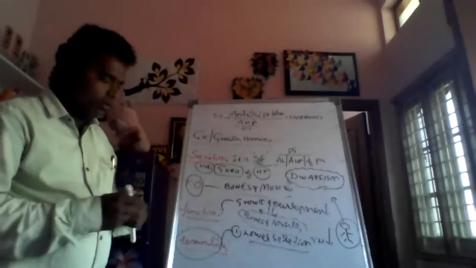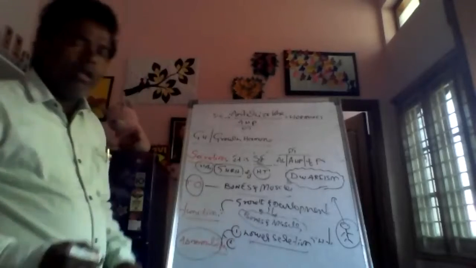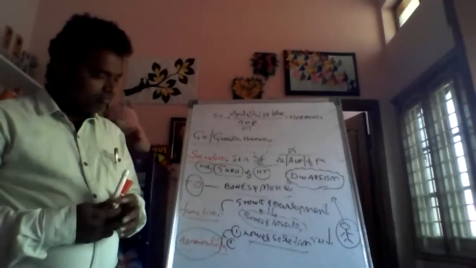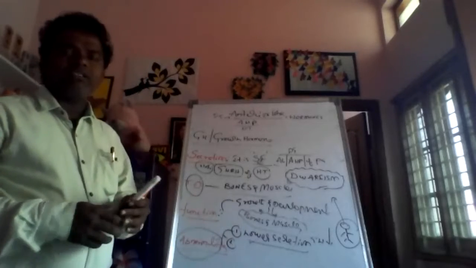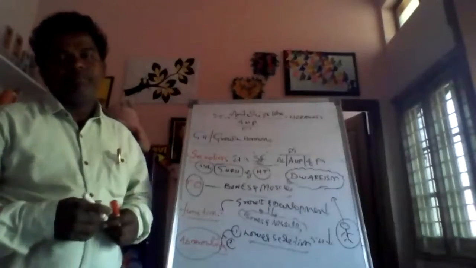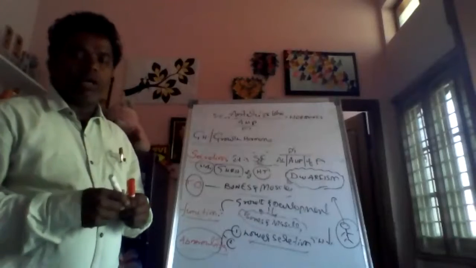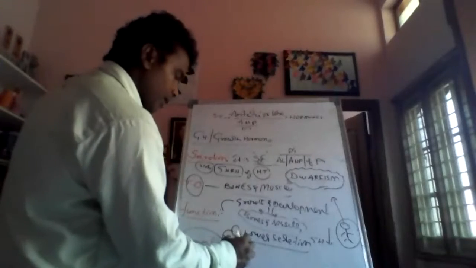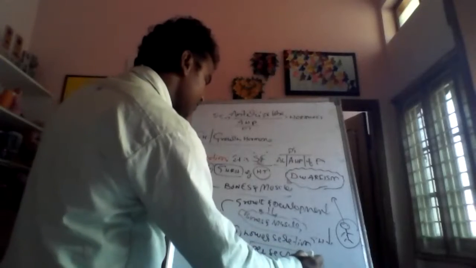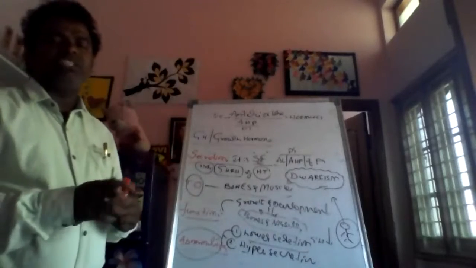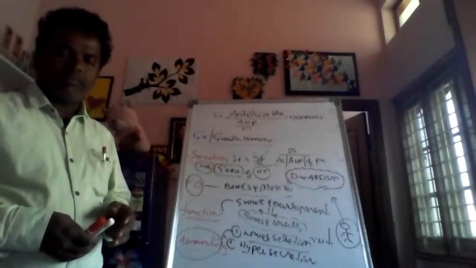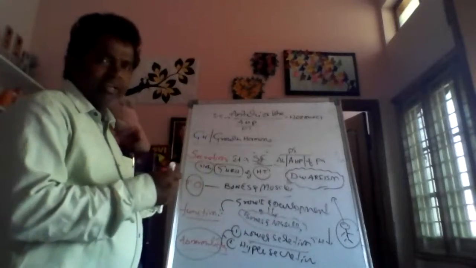Next, the second case: hypersecretion of growth hormone in children. It is the opposite of dwarfism.